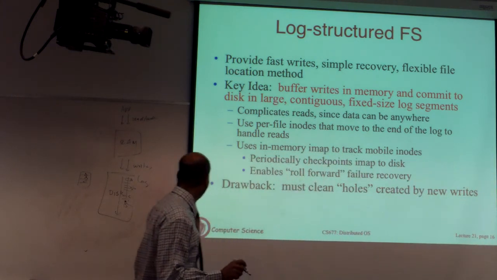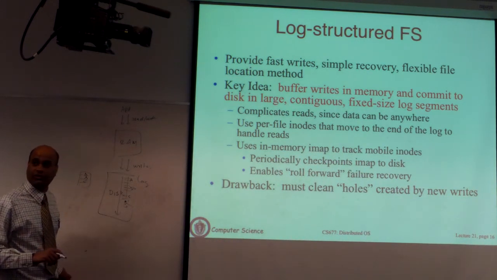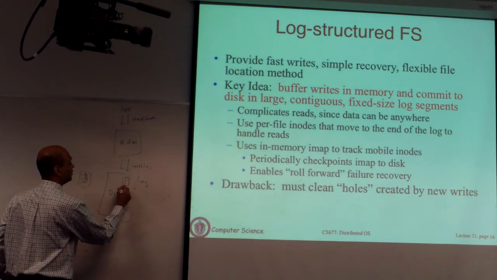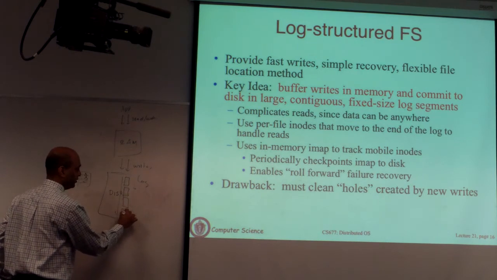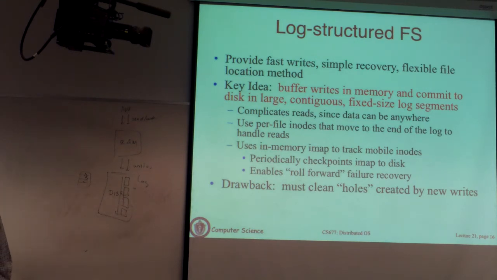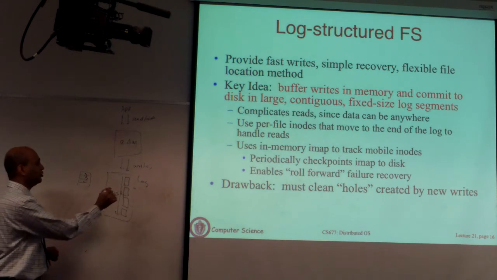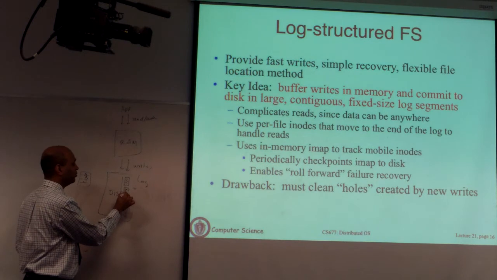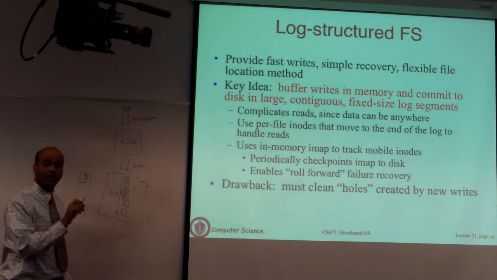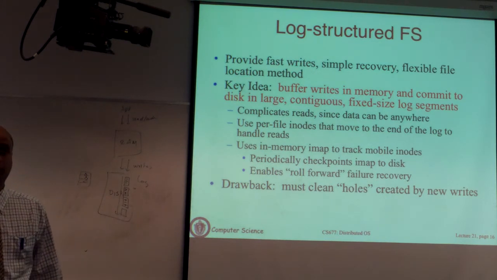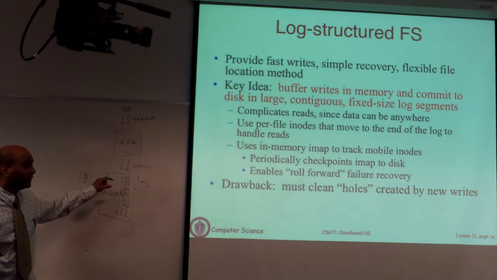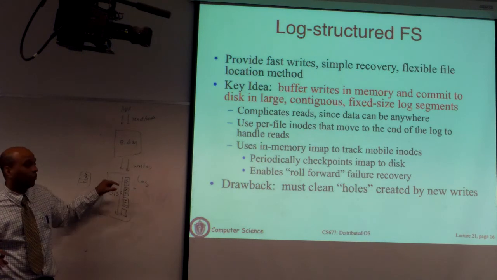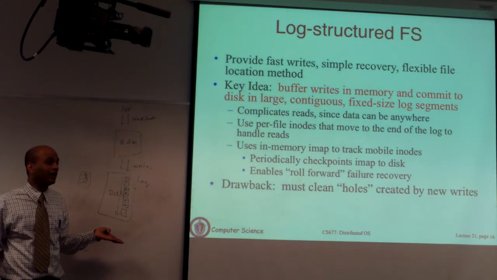The way garbage collection works is, although I said you just write sequentially, you don't do it exactly this way. What you do is you assume that you have a sequence of segments in your log. Think of these pages in a diary. You're just writing sequentially, so you keep writing. And then as data is overwritten, some of these entries in your segment become invalid. After a while, after you have used up all the segments, you have to go and do some garbage collection. You see what are segments that have a great fraction of invalid entries.